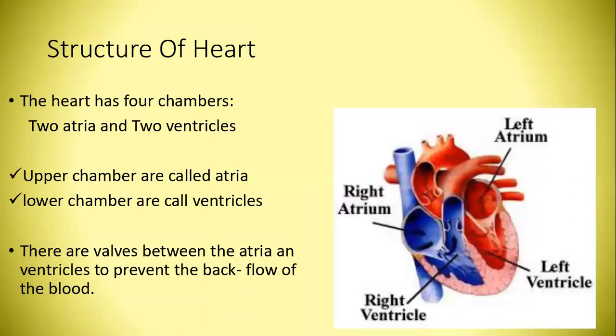So the human heart consists of four chambers, two atria and two ventricles. Upper chambers are called atria and lower chambers are called ventricles. The atria have two portions, right atrium and left atrium. And the ventricles also have two portions, right ventricle and left ventricle.